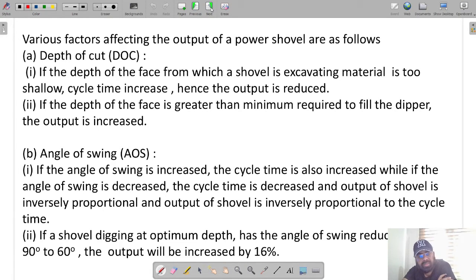If the angle of the swing is increased, the cycle time is also increased, while if the angle of the swing is decreased, the cycle time is also decreased. The output of the shovel is inversely proportional to the cycle time. If the shovel is digging at the optimum depth and the angle of the swing is reduced from 90 to 60 degrees, the output will be increased by approximately 16%. So this is the second factor which affects the output of the power shovel.